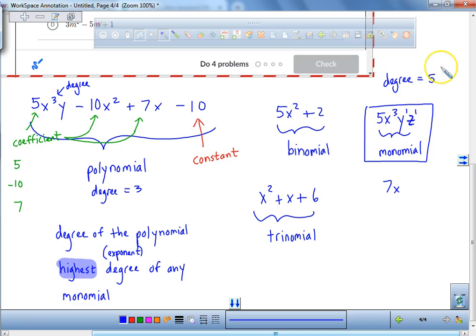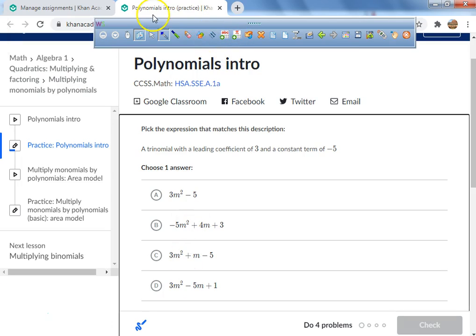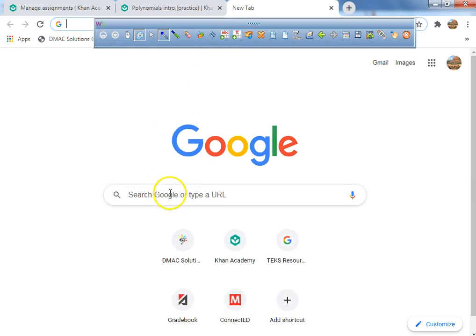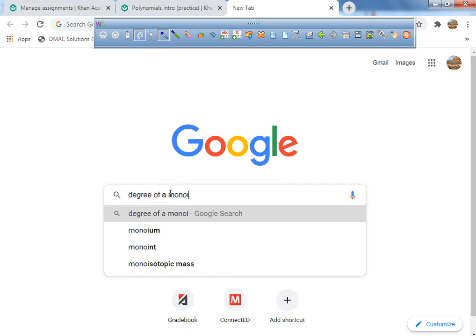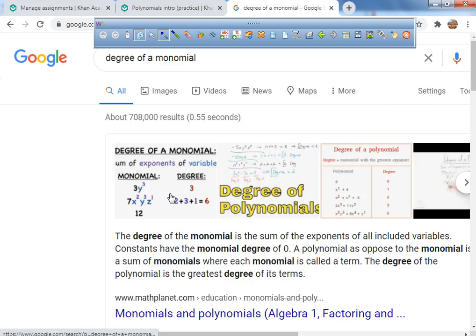Okay? So maybe this will make sense. If you ever wonder what the heck he is talking about, what I'm going to do is go over here and type in degree of a monomial. Do you guys see where it says right here? The degree of a monomial is the sum of the exponents of all the included variables.